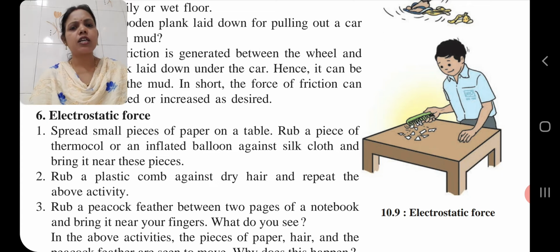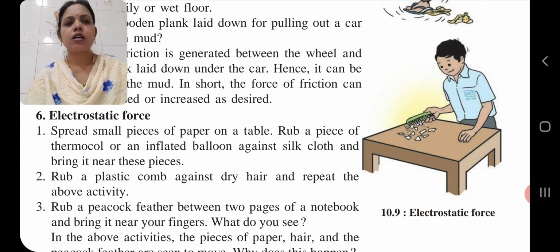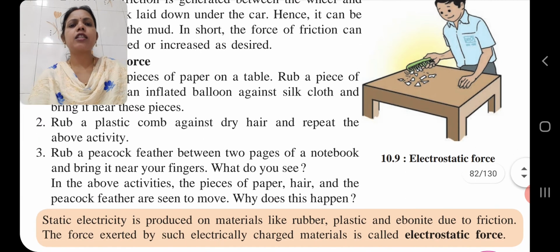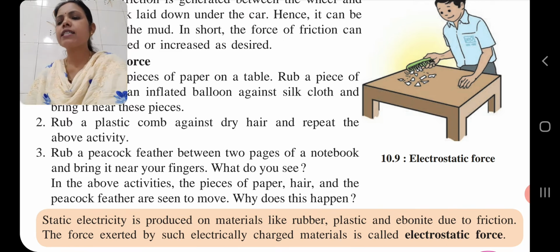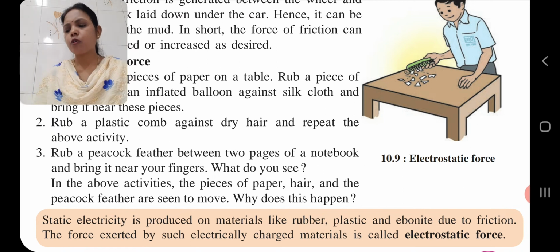Next one, rub a peacock feather between two pages of a notebook and bring it near your fingers. What do you see? Next, in the above activities, the pieces of paper, hair and the peacock feathers are seen to move. Why does this happen?